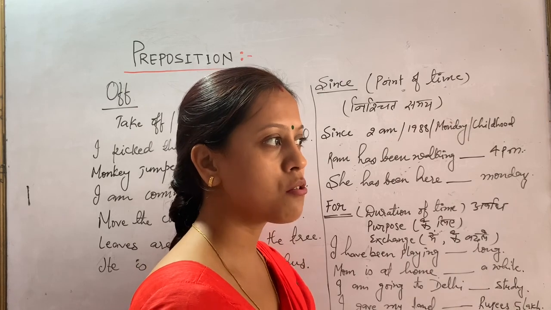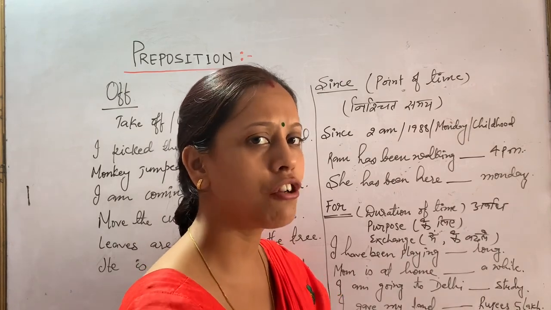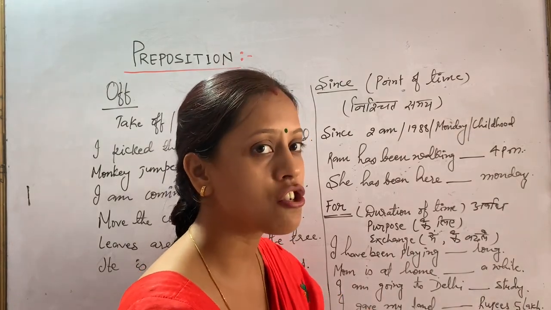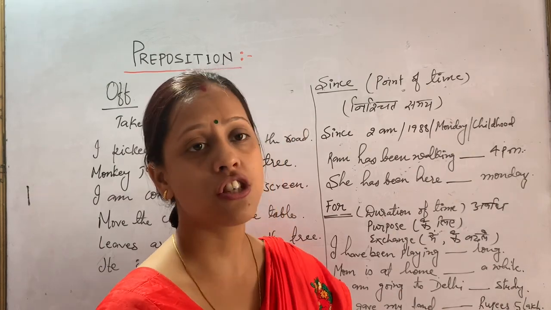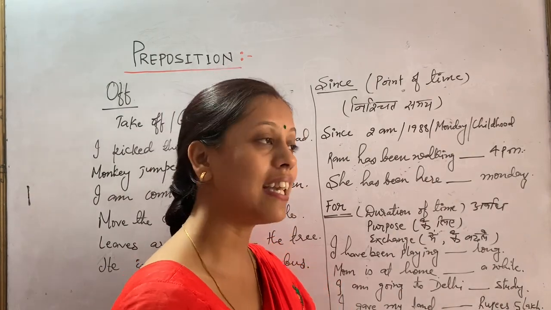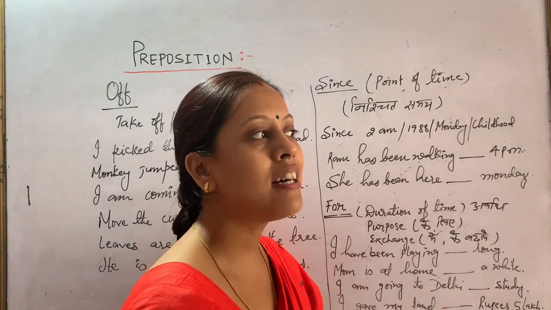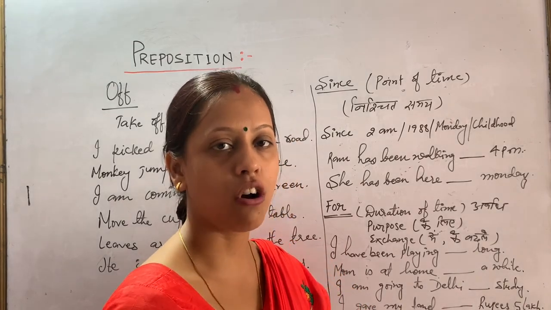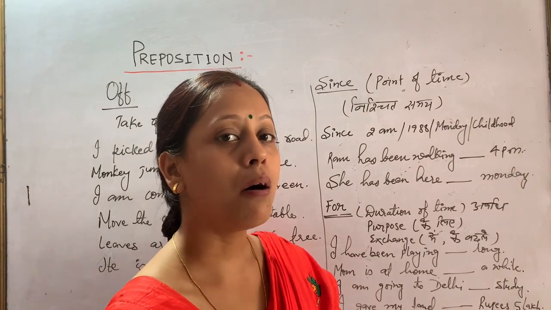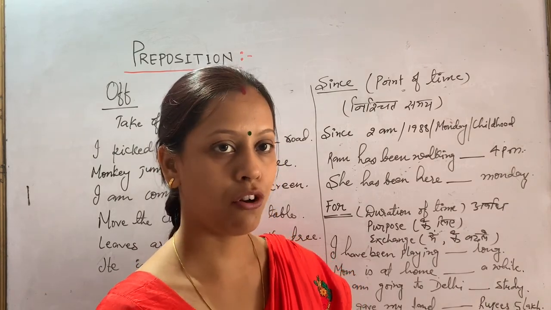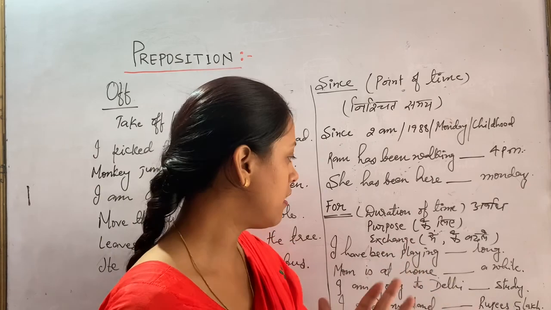I was having that chocolate and I had to give it to him. Then you exchange your chocolate and in exchange you receive something. In that case also, when you construct a sentence, you can use for. "Ronak exchanged his chocolate for a piece of cake." Got it? It can be in different ways.